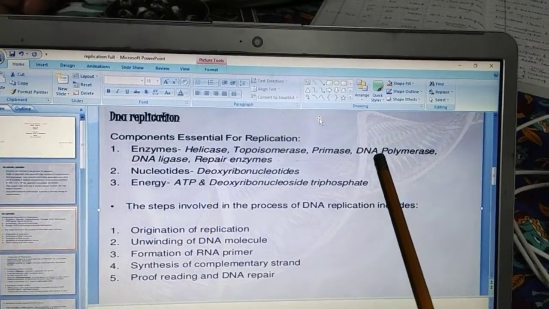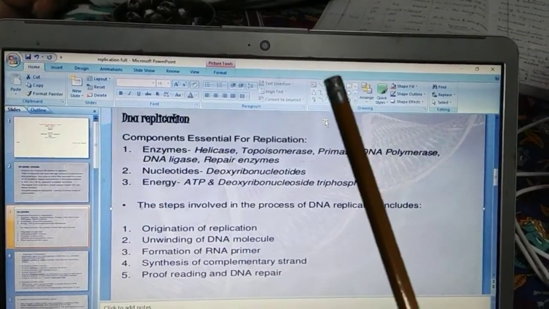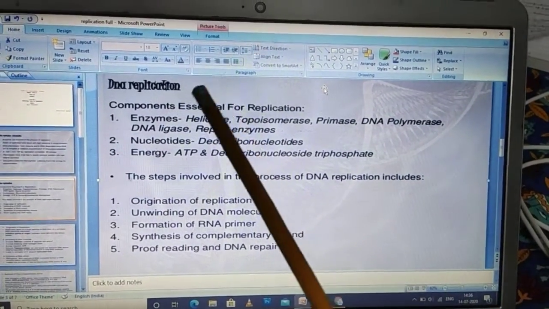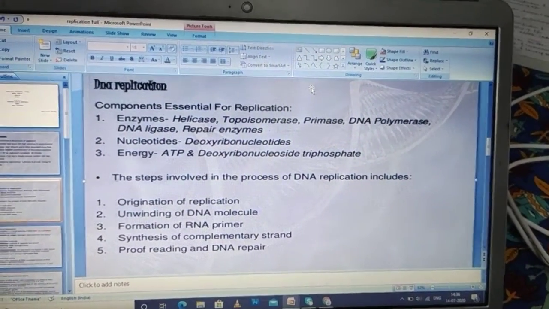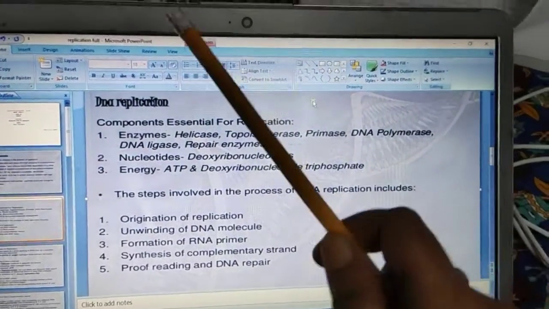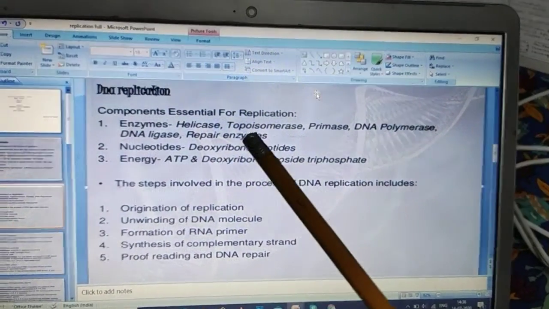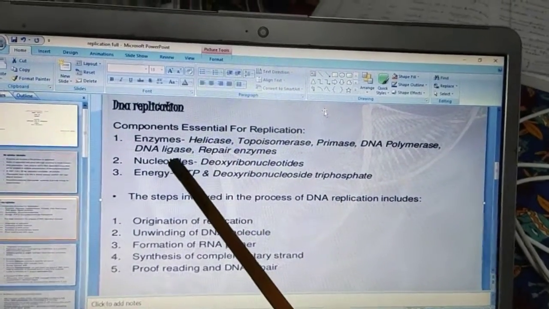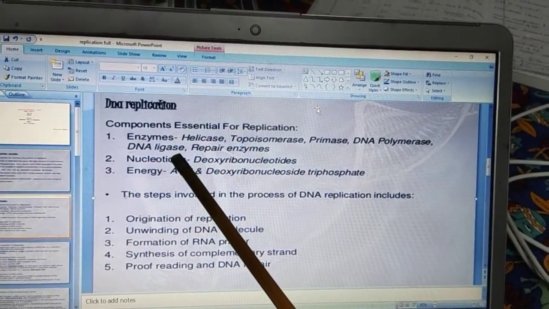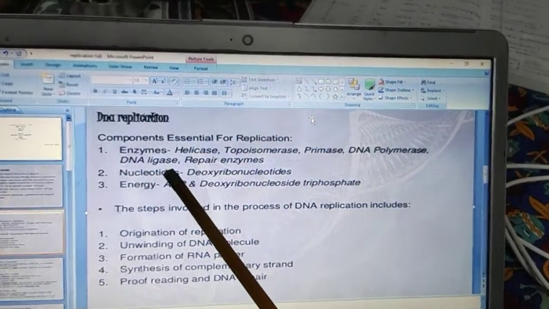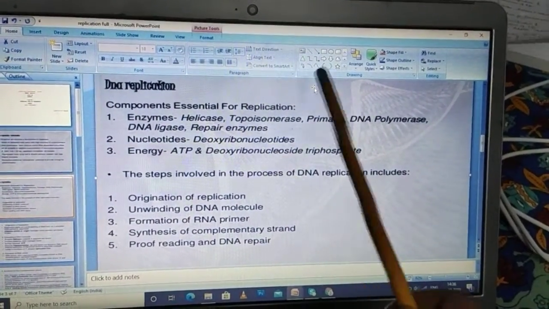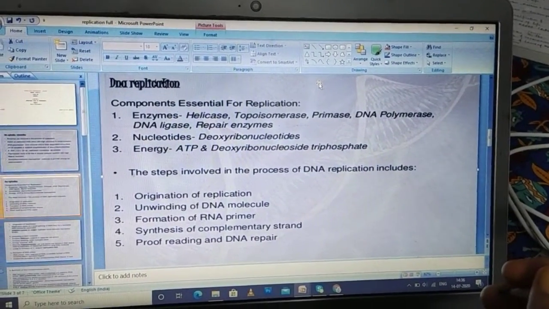And we have two strands, as we discussed in the earlier video, and we have Okazaki fragments in the lagging strand. So DNA ligase is needed to join them together, and we need repair enzymes if any kind of mistake happens.